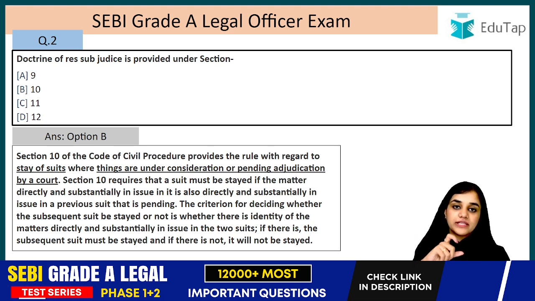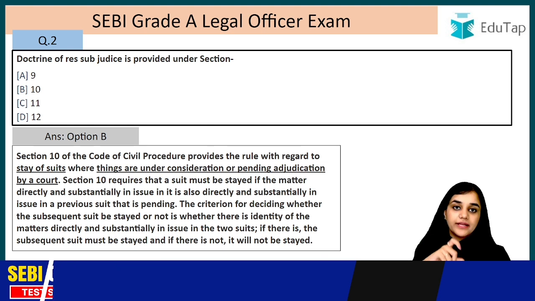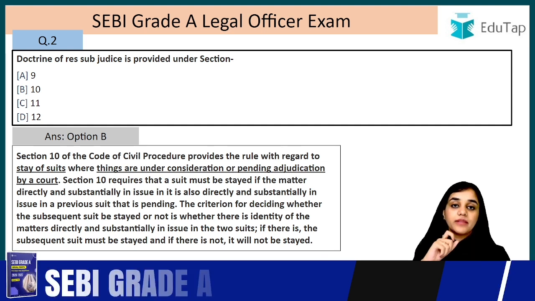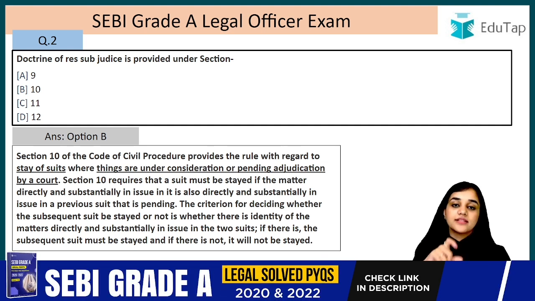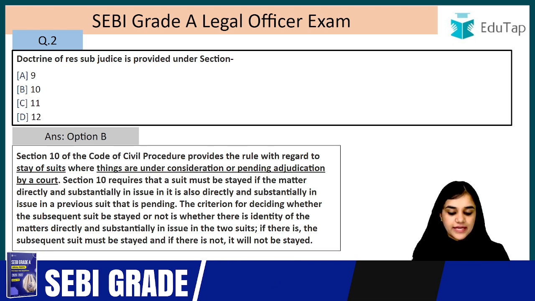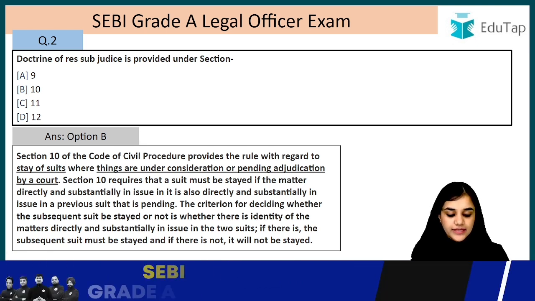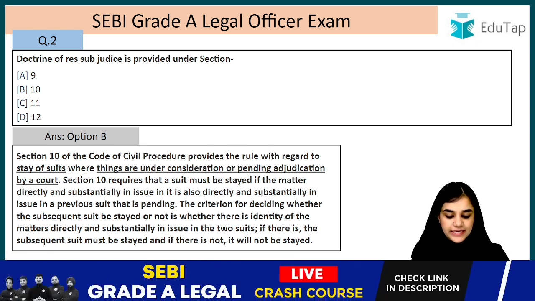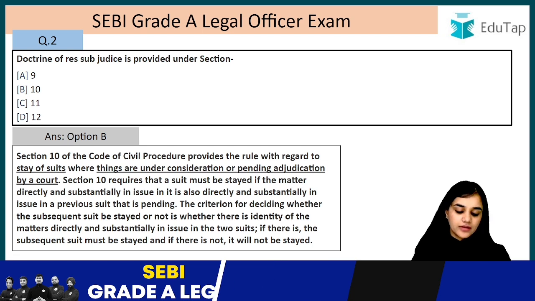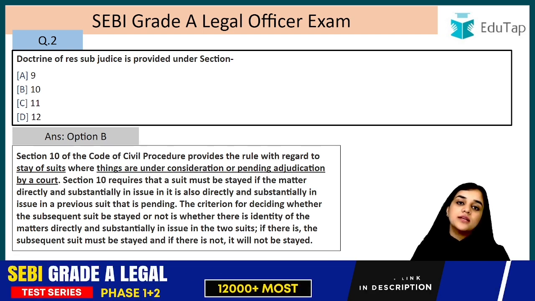So the suit, if it is pending, right? So if it is pending and if the subject matter is same, then in that case the subsequent court cannot try the same matter. The criteria for deciding whether the subsequent suit be stayed or not is whether there is identity of the matters directly and substantially in issue in the two suits. If there is, the subsequent suit must be stayed, and if there is not, it will not be stayed, right?